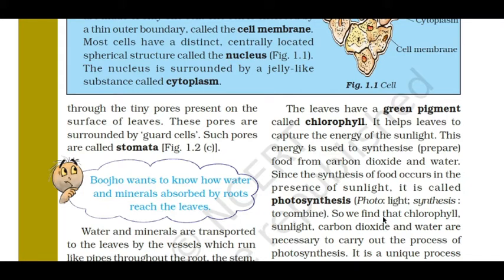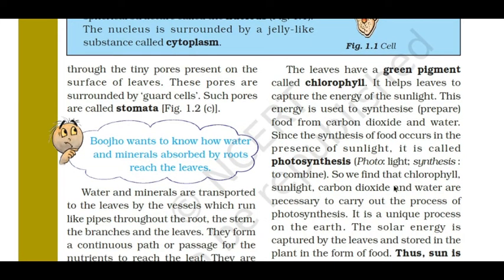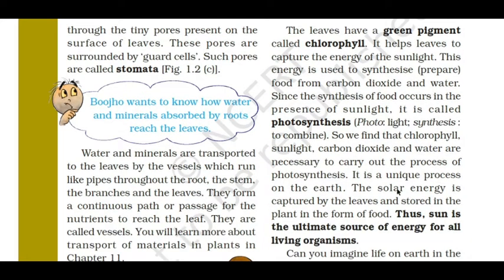Sunlight is the main raw material for the preparation of food in photosynthesis. So we find that chlorophyll, sunlight, carbon dioxide and water are necessary to carry out the process of photosynthesis. It is a unique process on the earth. The solar energy is captured by the leaves and stored in the plant in the form of food. Thus, the sun is the ultimate source of energy for all living organisms.